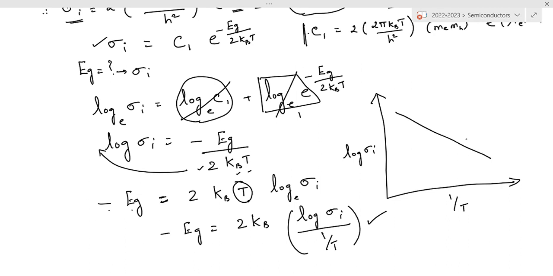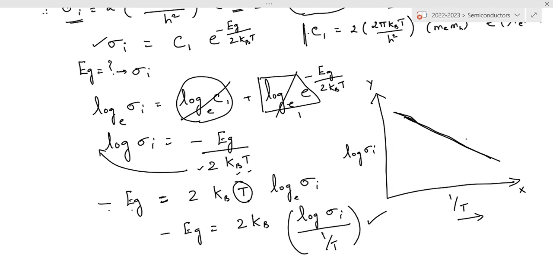That is, the electrical conductivity decreases with decrease in temperature, that is, when the temperature is decreased, the electrical conductivity will also be decreased. That is shown in this straight line.